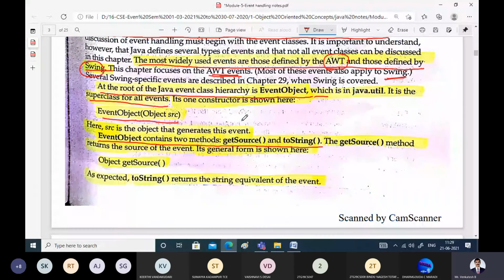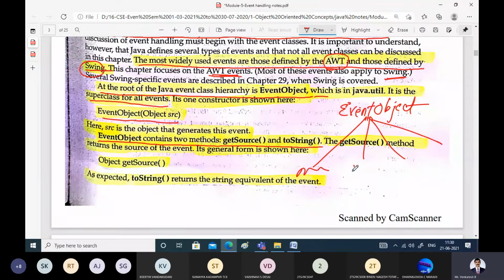For all the events in the Java hierarchy, there is one superclass called EventObject. EventObject is the superclass for all the event classes, and everything comes under this, whether mouse event, keyboard event or whatever you do.